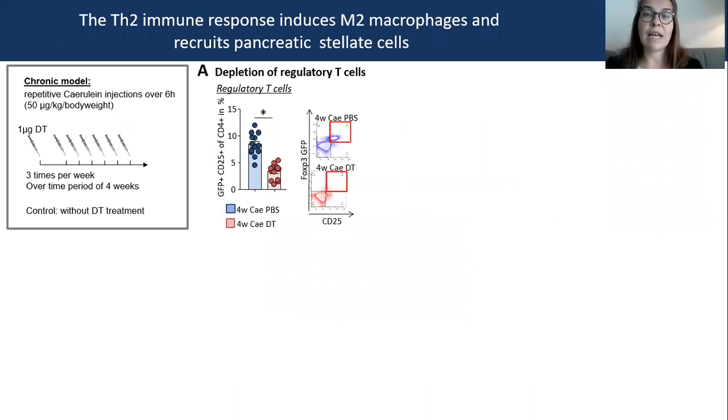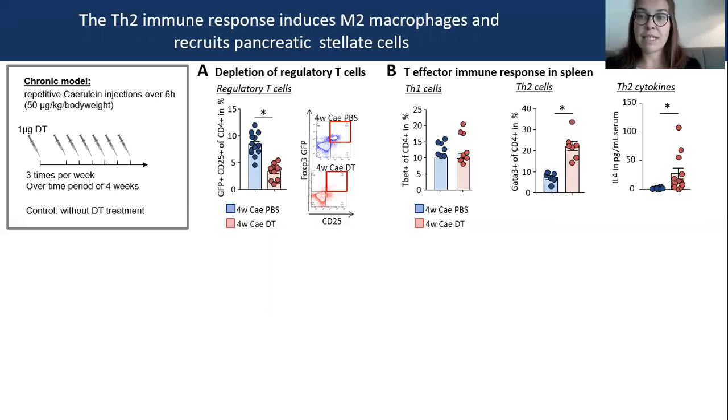This flow cytometry analysis shows that we could successfully deplete regulatory T cells over the whole time period. At first, we checked the effector immune response in the spleen. We cannot observe a difference in the Th1 immune response, but we see an increase of GATA3 positive cells, which indicates that we have more Th2 immune cells. These results were confirmed by an increase of IL-4, a typical Th2 cytokine.